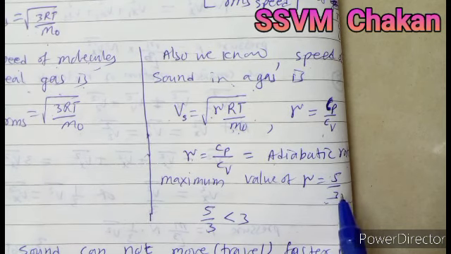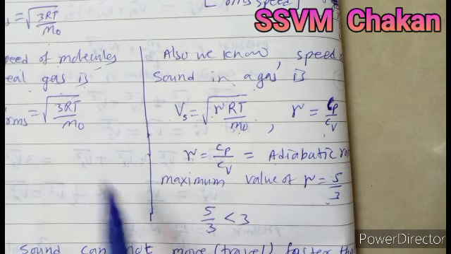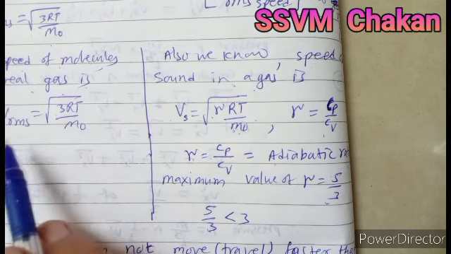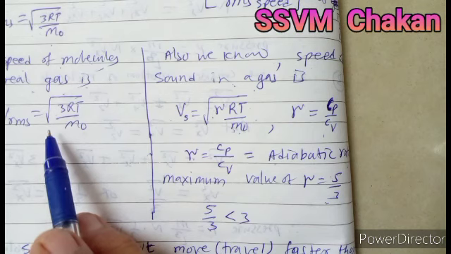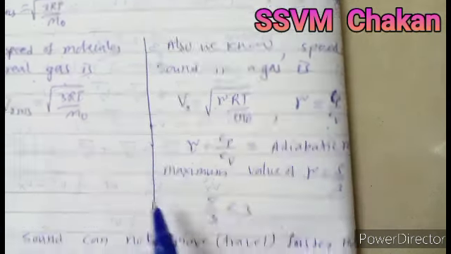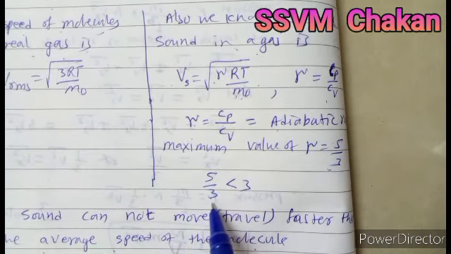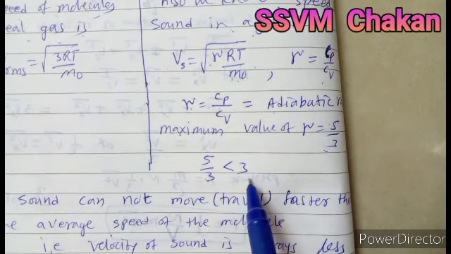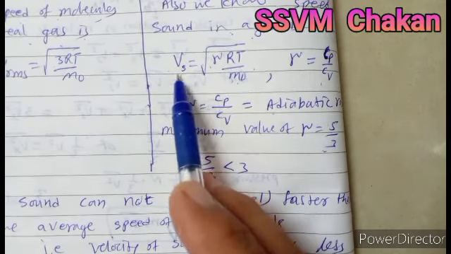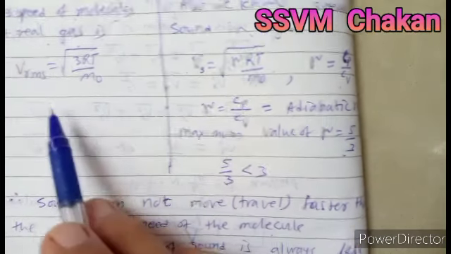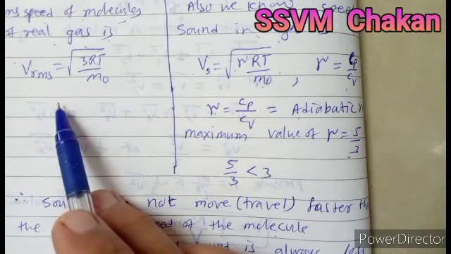This 5 divided by 3, if you solve it, becomes 1 point something. That means it is less than the 3 present in the RMS speed of the gas molecules. So 5 divided by 3 is less than 3. It indicates that this value Vs is less than Vrms.